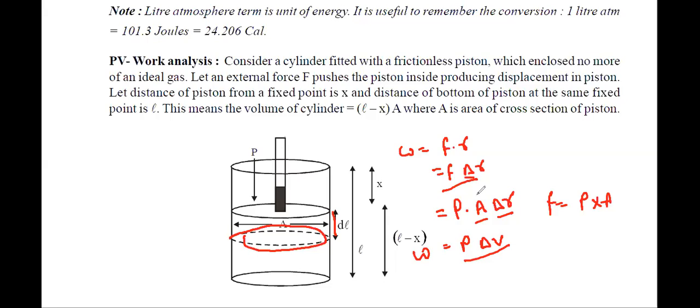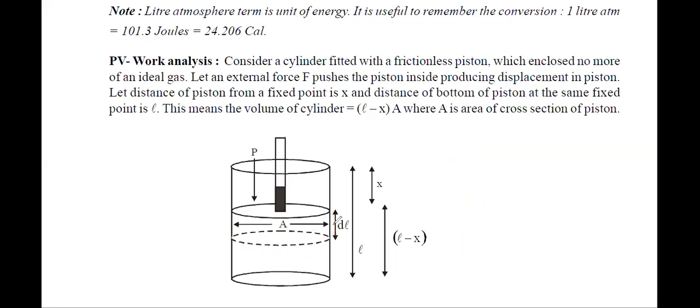Now just think about this. When we talk about this system, this is a piston. So I can say that there must be some gas inside and some gas outside. Yes or no? So suppose the pressure by the gas which is inside is P internal and the pressure due to the gas outside is P external. Yes or no? Okay.